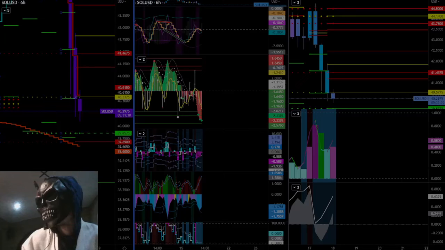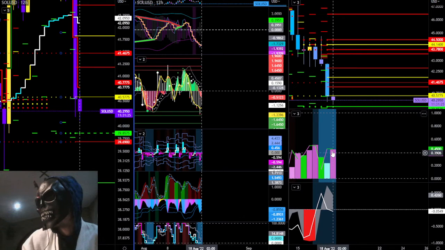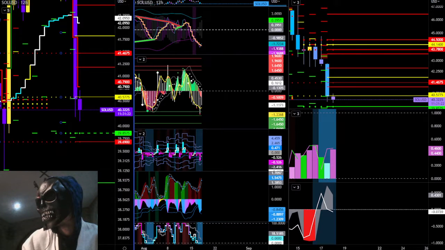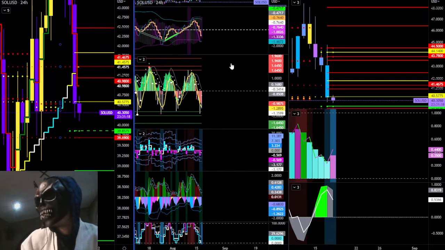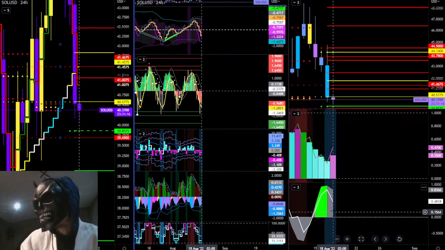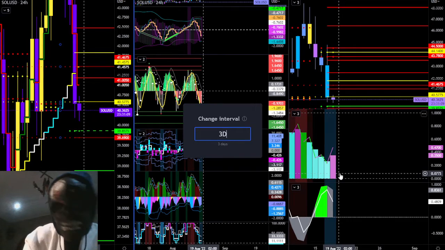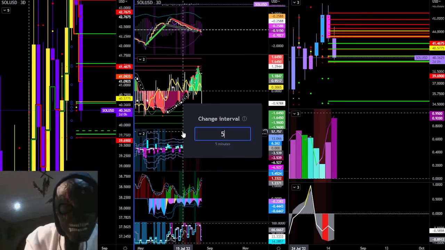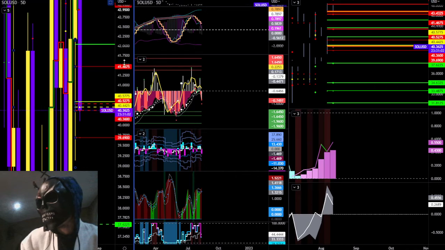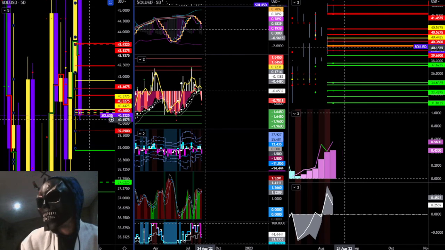Let's see what a 12 hour is saying. Given that this big candle's just happened, 12 hours hitting its outlier event. Expansion, those two are confused, that's alright. Let's hit the 24 hour. Solana, you're looking good. Outlier event, expansion, losing. Okay. 24 hour event doesn't look too good. It looks like it can drag more to the downside. Let's go look at our 3-day event. Okay, expansion, that's more to the downside. 5-day. So just out of all these observations, Solana is the first one to get to its weekly mean.